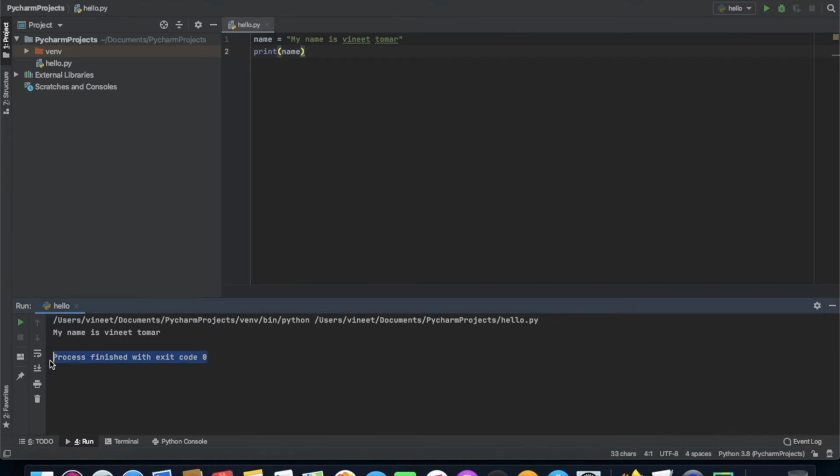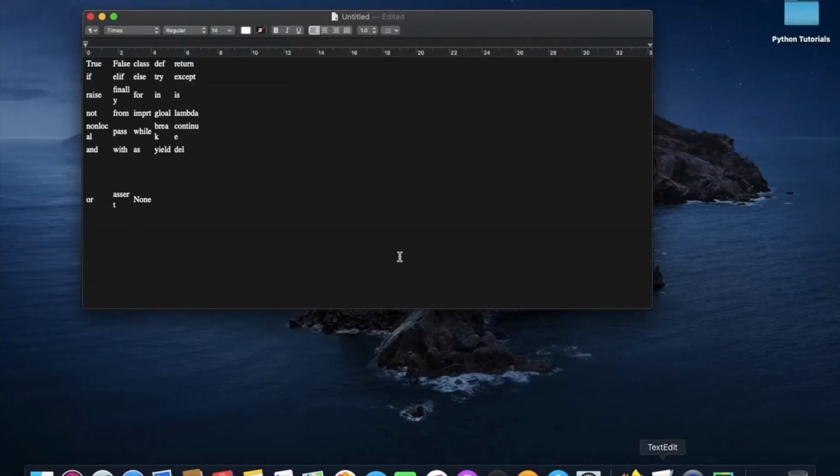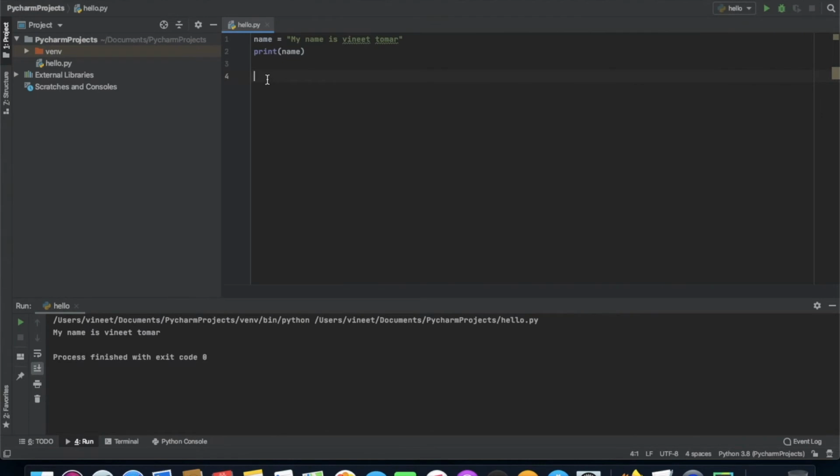Now, what I was trying to say is why we can't use keywords. Suppose I want to define my location and I'll be taking any one of the keywords, like global. So let me use global. I'm gonna write global equal to Delhi.